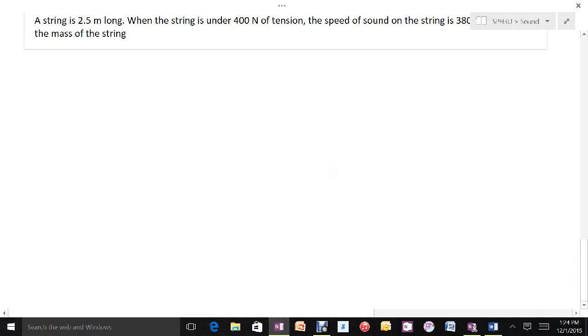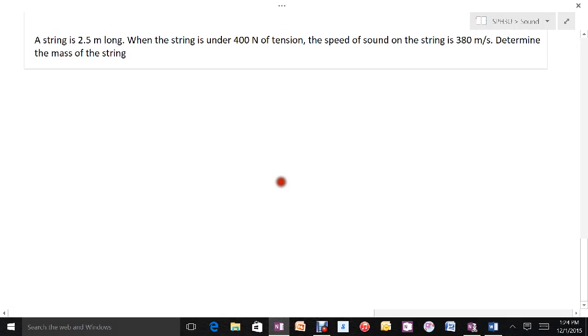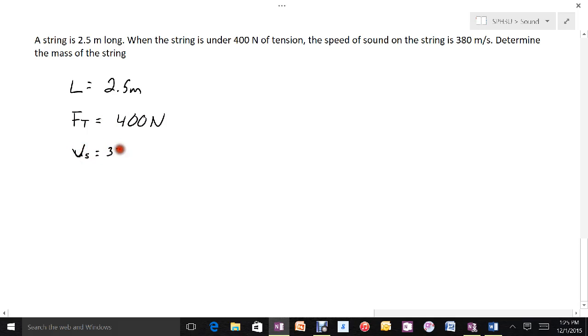Okay, I just want to use the relationship between the speed of sound on a string and a few variables here to solve a simple problem. So let's say we have a string that's 2.5 meters long. That will be the length of the string. It's under a force of tension of 400 newtons, and the speed of sound on that string is going to be 380 meters per second. The question is, what is the mass of the string?